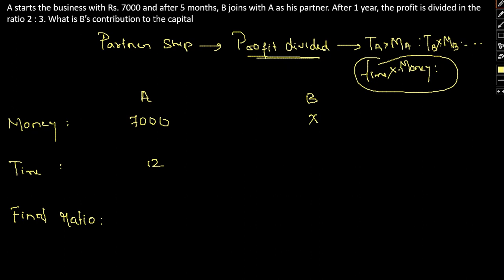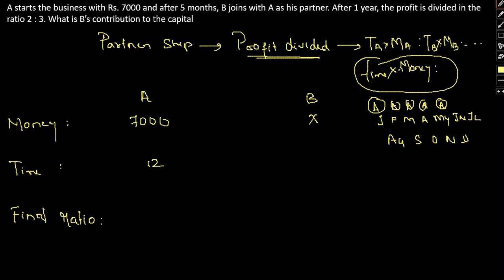So suppose we have Jan, Feb, March, April, May, June, July, August, September, October, November and December. Suppose A starts investing from January itself. A invests here, here, here, here and here, 5 months.